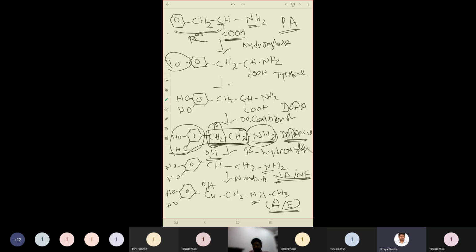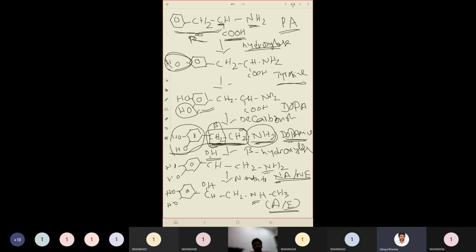So the enzyme hydroxylase adds an OH group to phenylalanine to convert it into tyrosine. Where is the hydroxyl group attached? Here, to the phenyl ring at the para position. That will give us tyrosine. Now another hydroxylase comes and adds another hydroxyl group, that is here. So now we know that a catecholamine has a phenyl ring with two hydroxyl groups attached at positions just adjacent to each other. So now we have a catechol ring in dopa. The tyrosine is converted to dopa by the action of another hydroxylase, that is tyrosine hydroxylase.